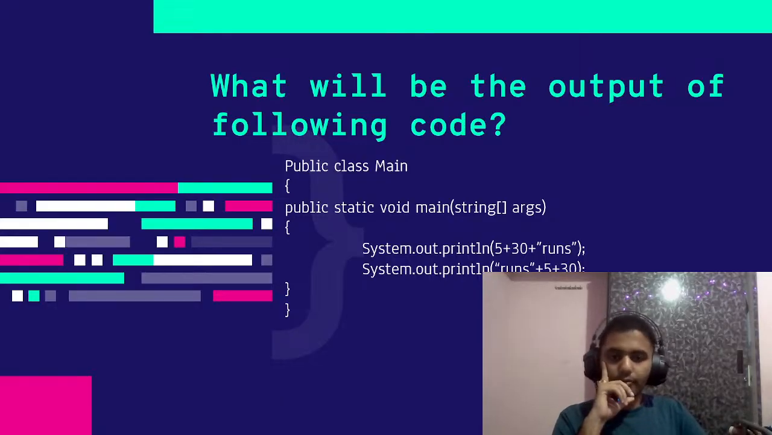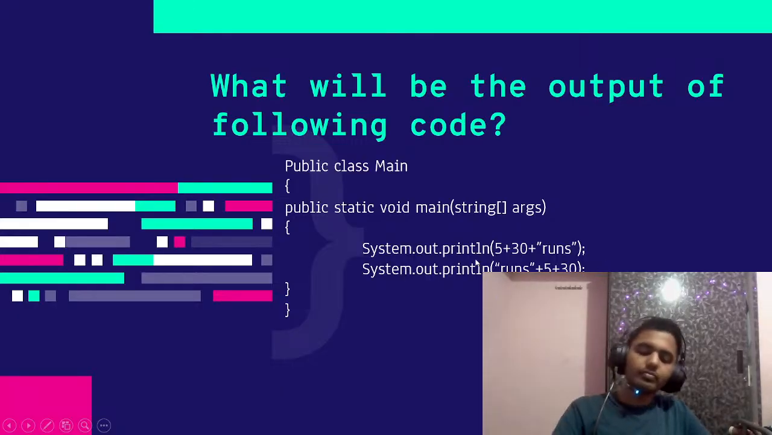So what will be the output of the following code? If you have not done this previously, you'll think this will give us 35 runs and this will give us runs 35, right? But that's not the case. Let me explain it first. In the first case, there are two numbers, 5 and 30. So it will give us 35 and then it will print runs. But in the second case, we are printing runs, which is a string, and then we are adding 5 and 30. So this will also be considered as a string only. It will be added into this runs. It will print runs 5 and 30.